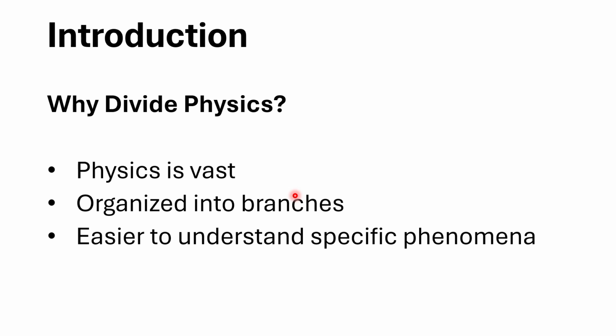They divided physics into branches according to their properties, their laws, their formulas, their conditions, their areas. I hope you are getting what I really want to tell you. According to these properties, they have divided it into many branches.